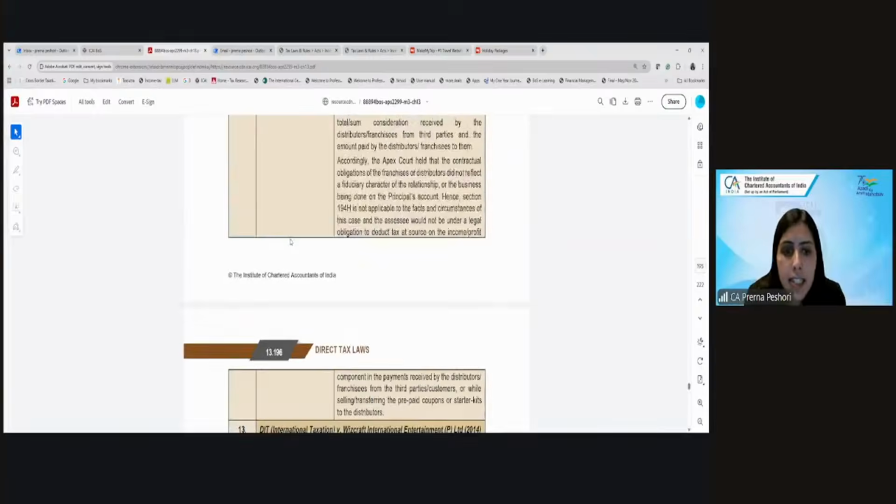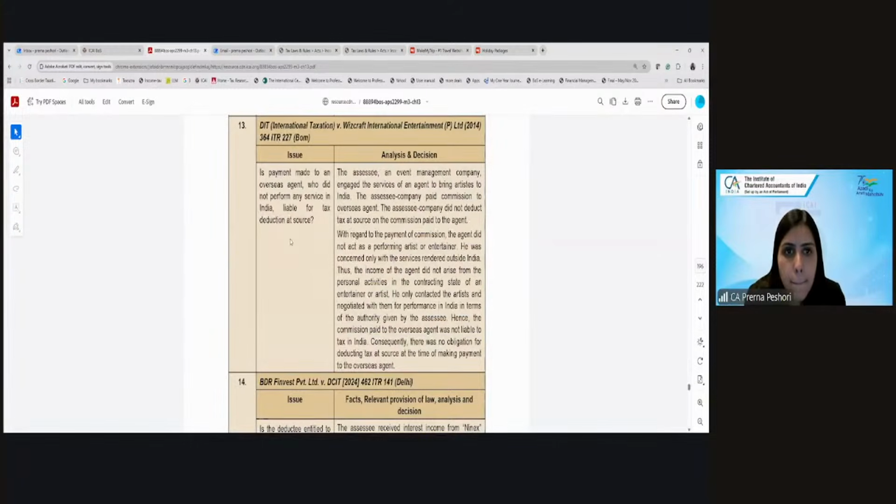Fine. The next case is: payment made to an overseas agent who did not perform any service in India, is it liable for TDS? So if an event management company engaged the services of an agent outside India and paid a commission to him, and they did not deduct the TDS under 195 because he was a non-resident agent.